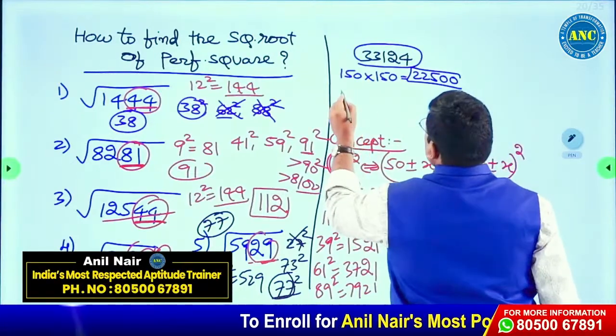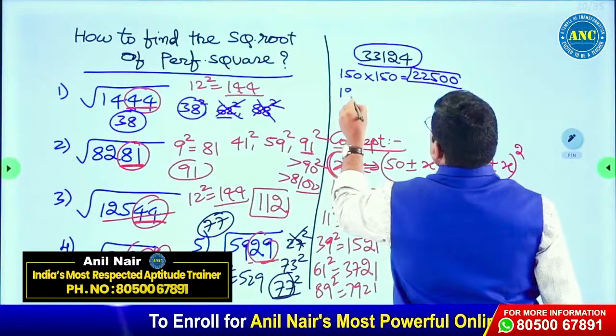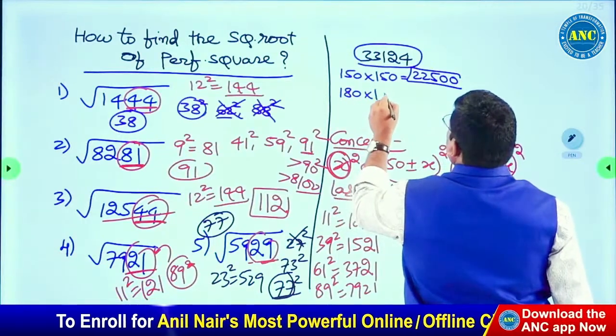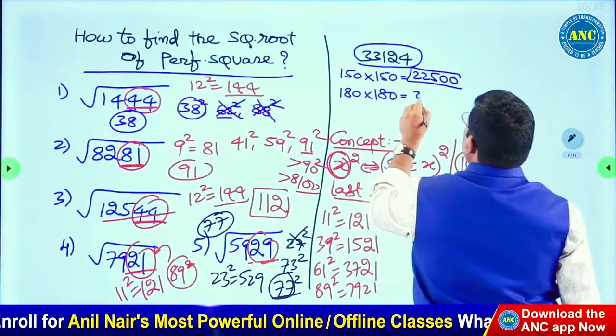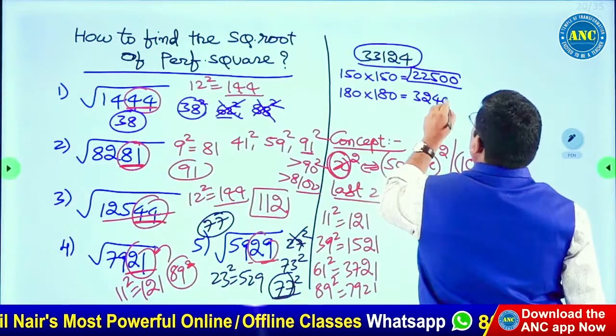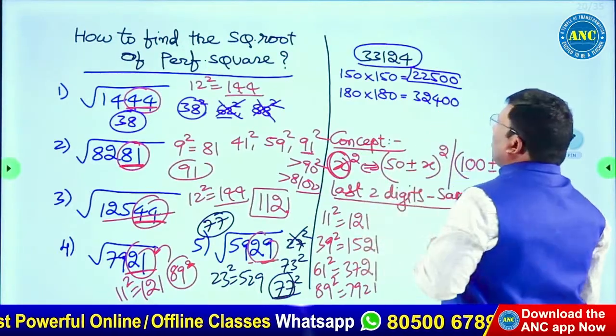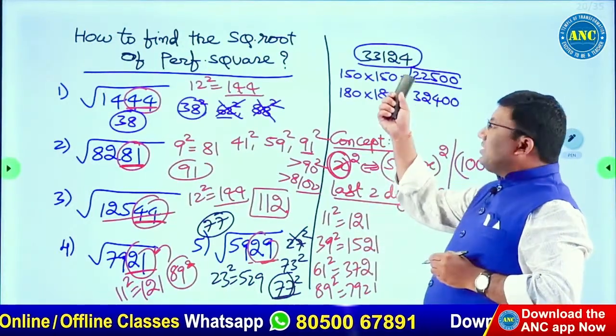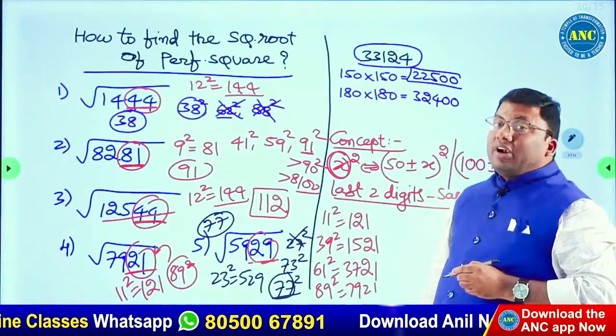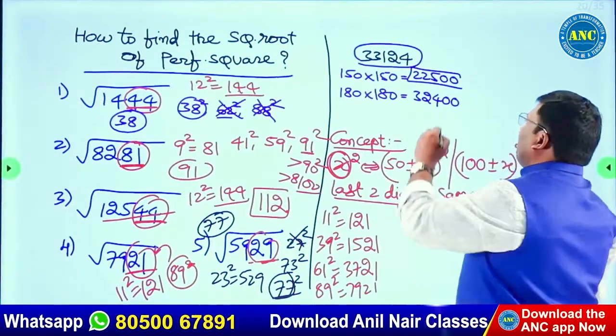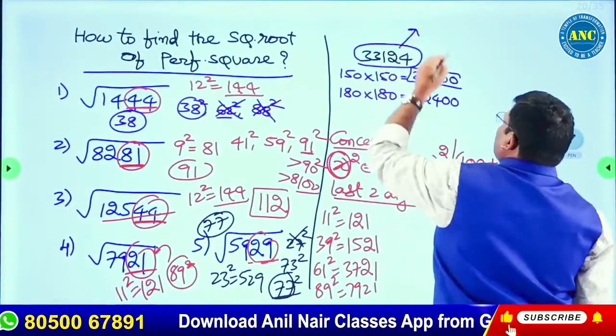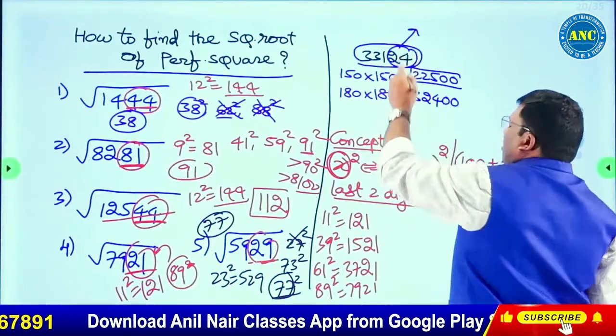Now suppose for example 180 square. 18 square is 324, so 180 square is 32,400. It is close to 33,124. The answer is over. 24 means, what is the smallest natural number whose square ends with 24?